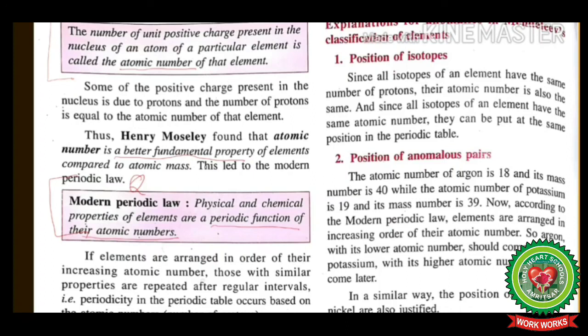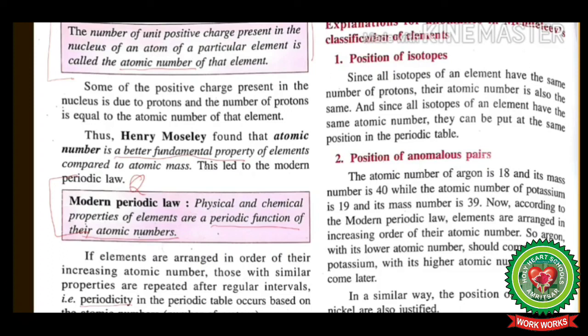If elements are arranged in order of their increasing atomic number, those with similar properties are repeated after regular intervals. That is, periodicity in the periodic table occurs based on the atomic numbers, that is, number of protons. On the basis of all these predictions, Henry Moseley was able to explain the anomalies in Mendeleev's periodic table.